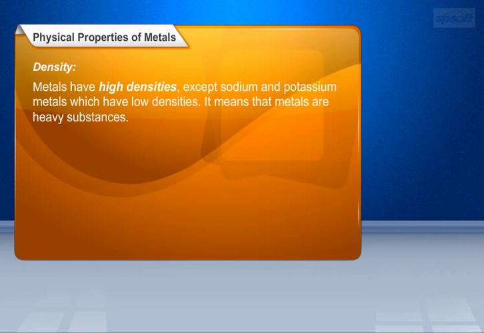Next is density. Metals have high densities, except sodium and potassium. These metals have low densities. It means that metals are heavy substances. Example, iron density is 7.8 grams per cubic centimeter.